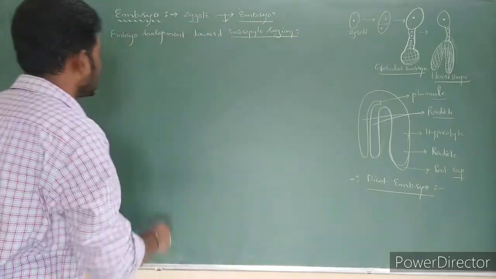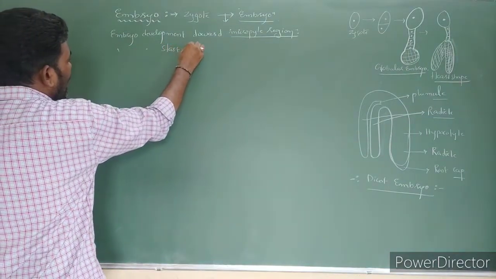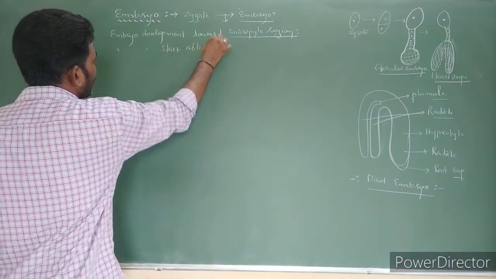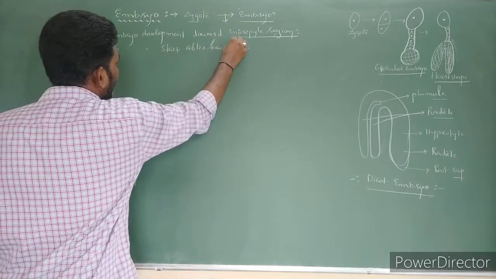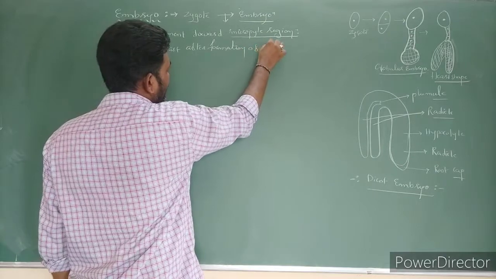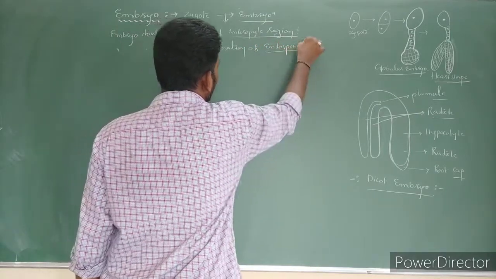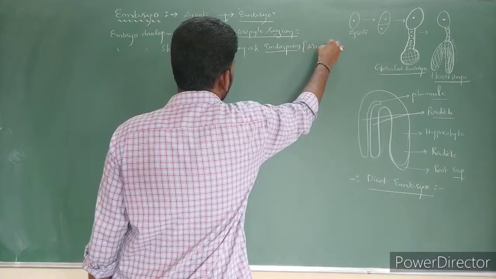First point. Next, embryo development starts after the formation of endosperm tissue.